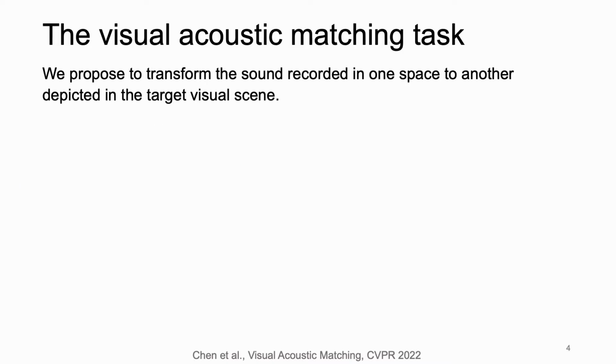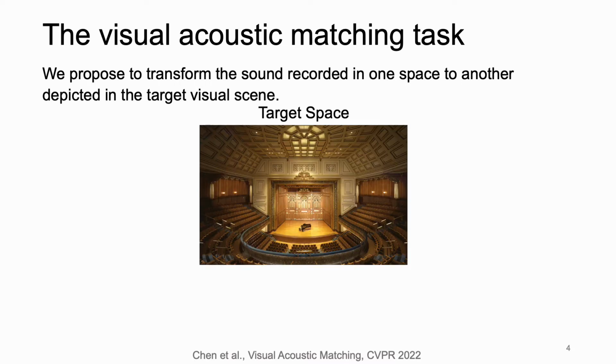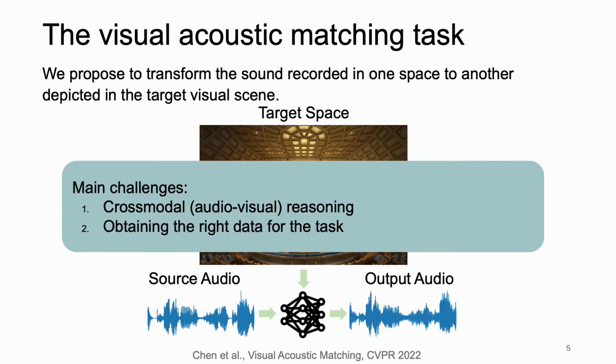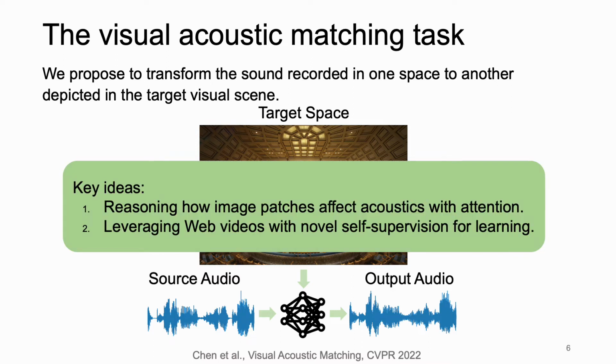In this project, we are proposing a novel visual acoustic matching task, the goal of which is, given a target space specified in an image, to transform a source audio clip to match the acoustics of the target space. There are 2 main challenges. The first one is how to perform cross-modal reasoning, and the second one is how to obtain the right data for this task. Our key ideas are first, to reason how image patches affect acoustics with visual attention, and secondly, to leverage web videos with novel self-supervision for learning.